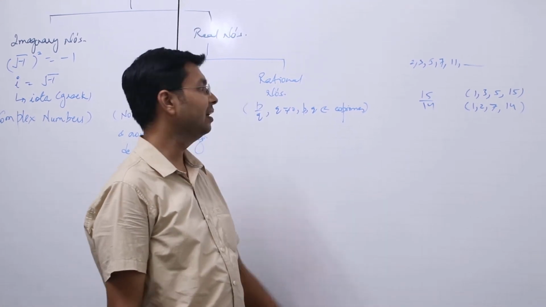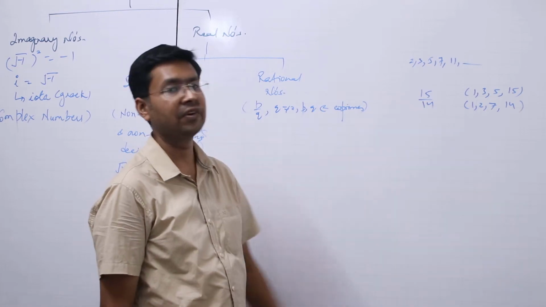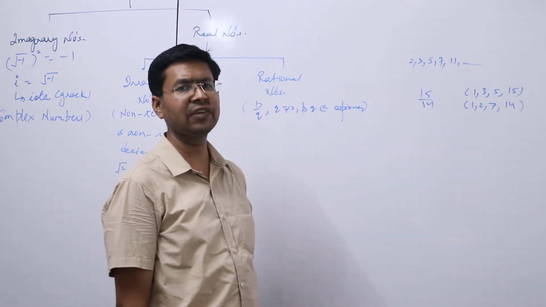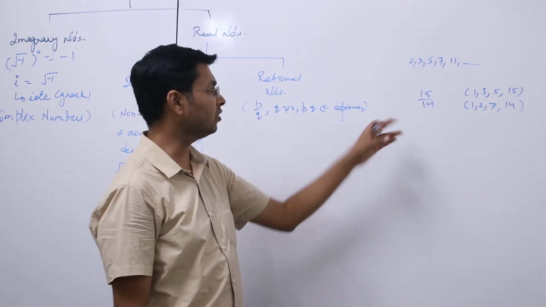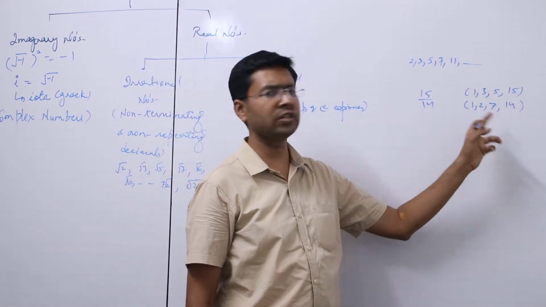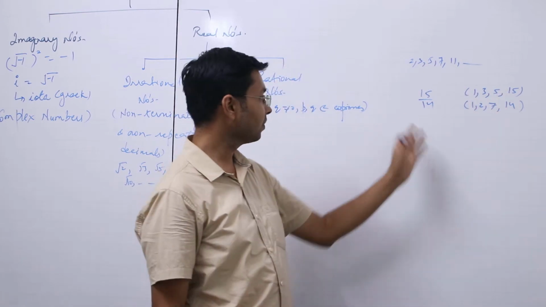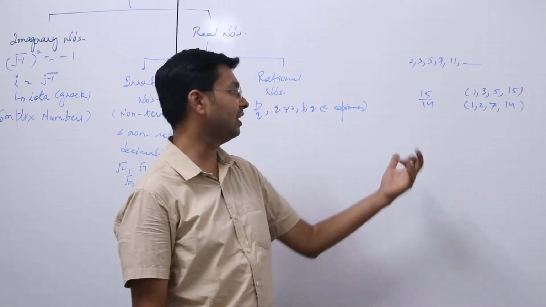They are not prime numbers. So 15 has factors other than 1 and 15 also. They are 3 and 5. Similarly, 14 has factors other than 1 and 14 also. They are 2 and 7. So both of them are not prime numbers. But you can see that 1, 3, 5, 15 and 1, 2, 7, 14, these two sets do not have anything in common. So they are co-primes. They are relatively prime.